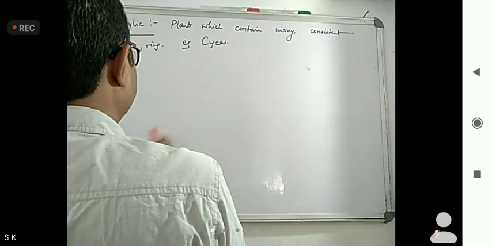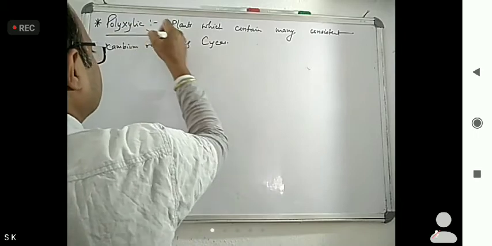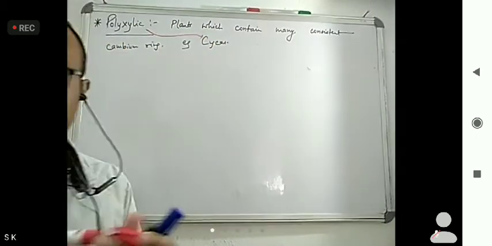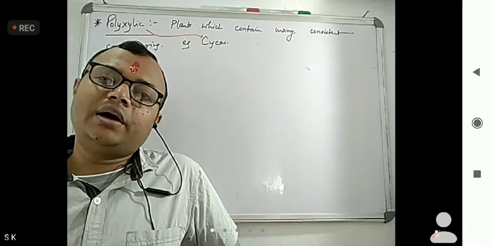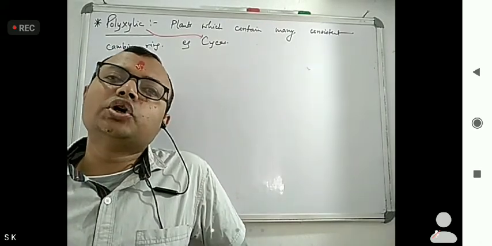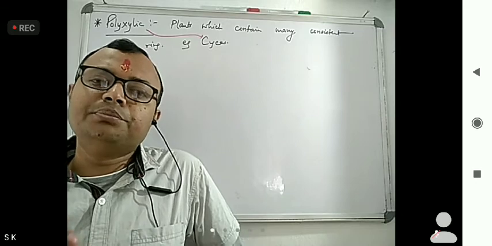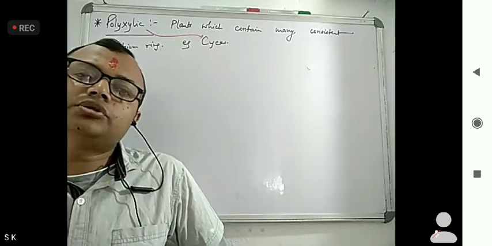Okay, so polyxylic correlates with what? Cycas. Now, next we have to see what the economic importance of gymnosperms is.